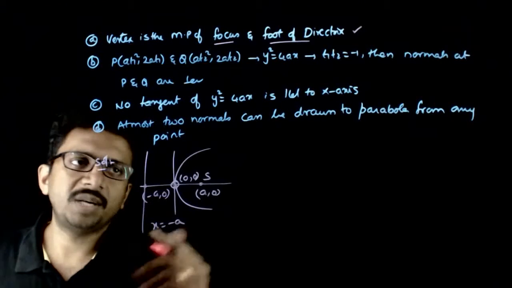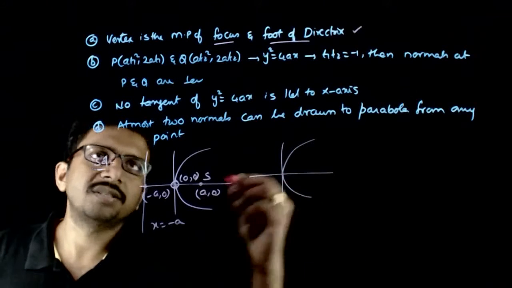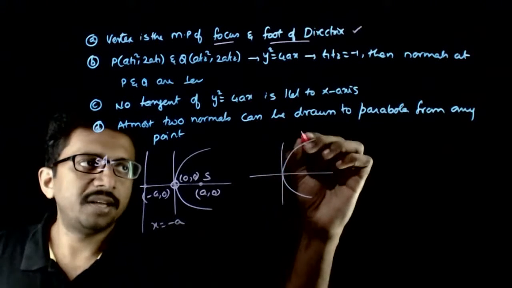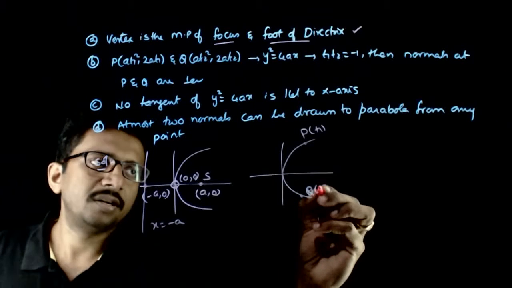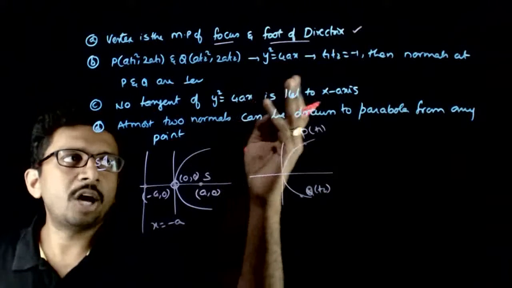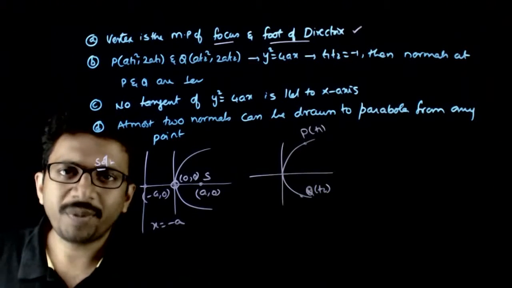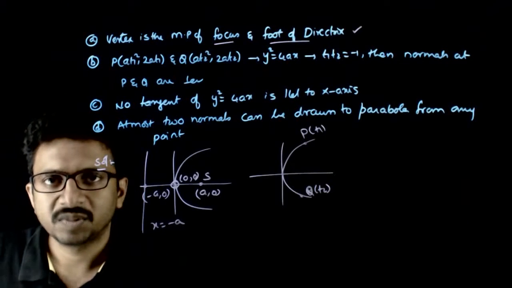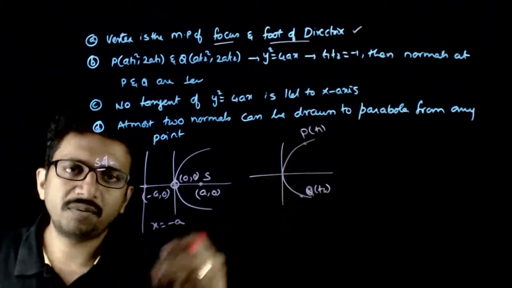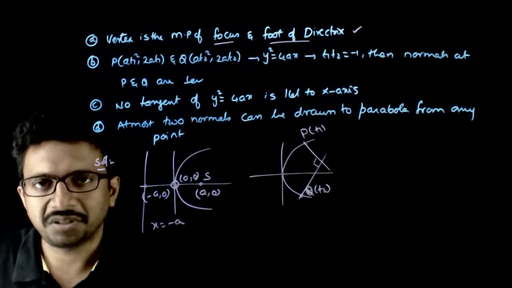So if you take the second statement, you have 2 points on the parabola with parameters t1 and t2. Now the normals drawn at P and Q will be perpendicular if t1 t2 is equal to minus 1. So the second statement is, if t1 t2 is equal to minus 1, the normals drawn at these 2 points will be perpendicular to each other.